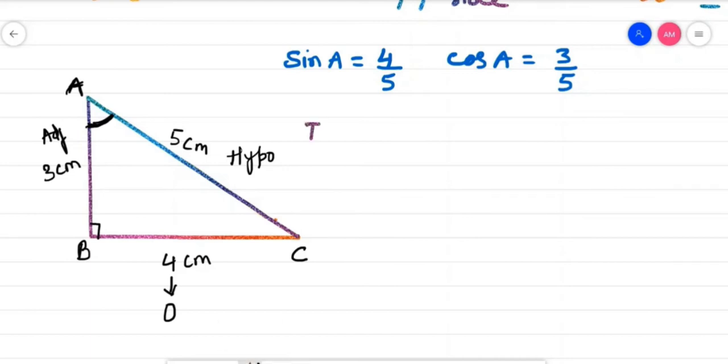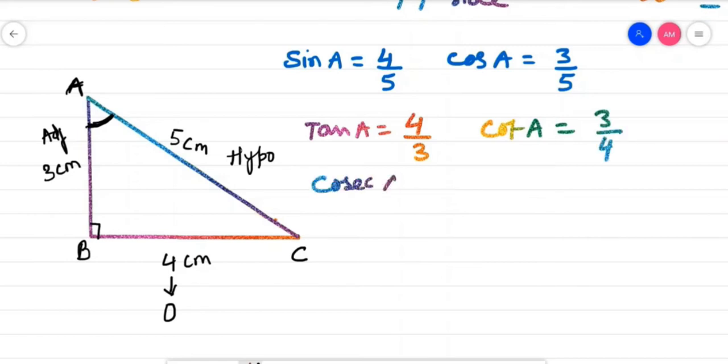Tan of A. Tan of A will be sine by cos, so that will be 4 by 3. Cot of A, it is reverse of tan, so 3 by 4. Then cosec of A. Cosec of A is reciprocal of sine, so it will be 5 by 4.